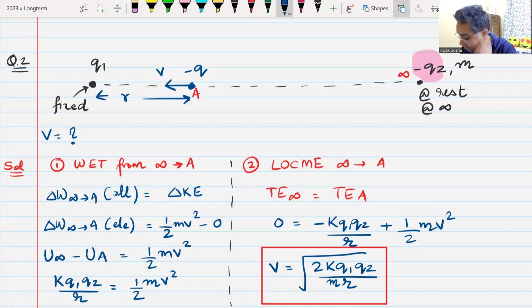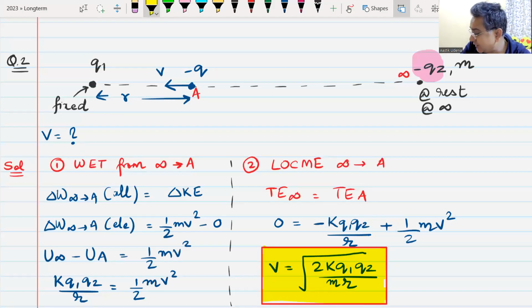M will come here. And that is how any question of this nature has to be done. Do we understand this? I'll give you 2 minutes to note this down.